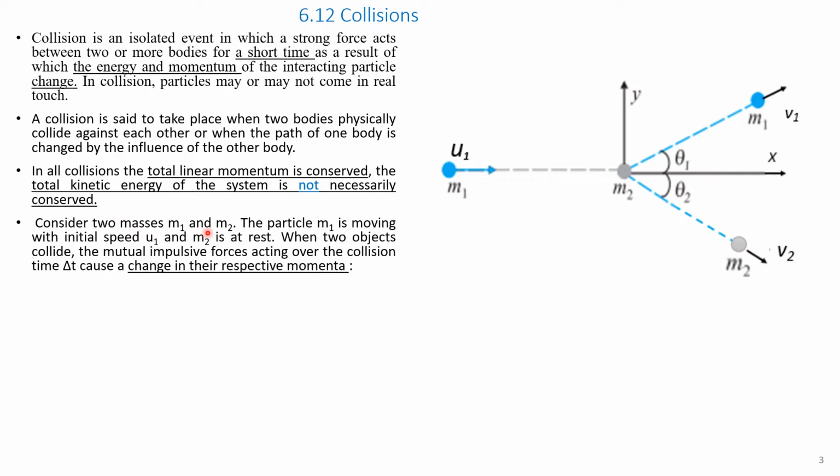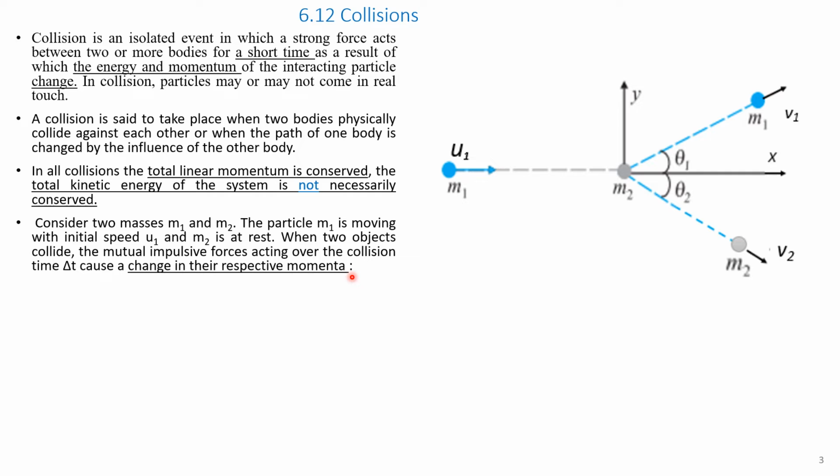Consider two masses M1 and M2 as shown in the figure. The particle M1 is moving with an initial speed u1 and M2 is at rest. When two objects collide, M1 and M2 collide, the mutual impulsive forces acting over the collision for time delta t cause a change in their respective momenta.